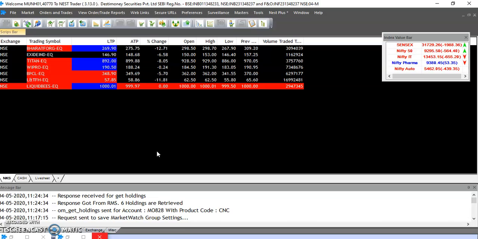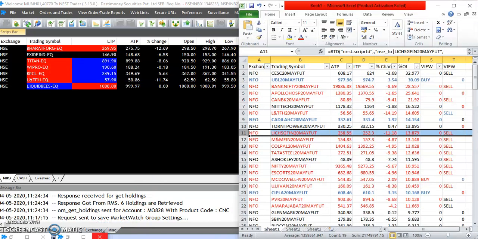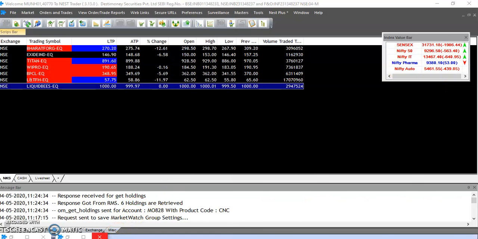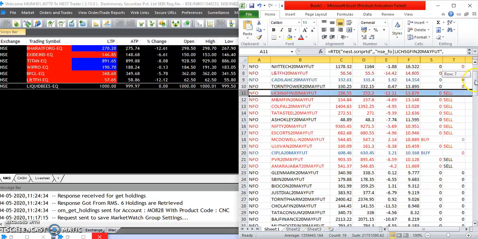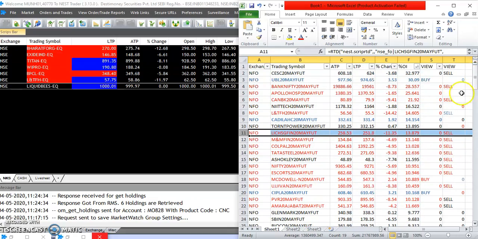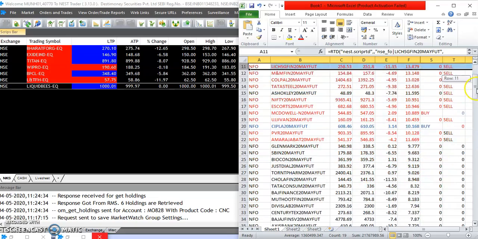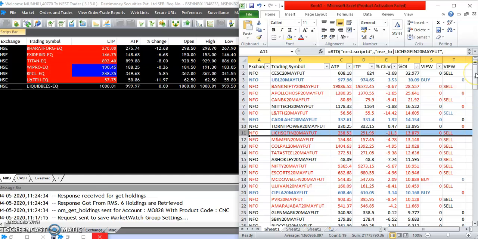We are in the last half an hour of the trading session, and the market is in a totally negative bias, down around 563 points. So today there is not much activity in intraday trading, but still some of our trades have been generated as a sell for intraday purposes. These are the stocks which have come up as a sell, though there are some pharma stocks which have come in buy, but we don't consider buying today because the market is in the negative zone.